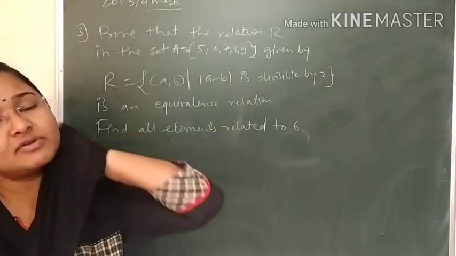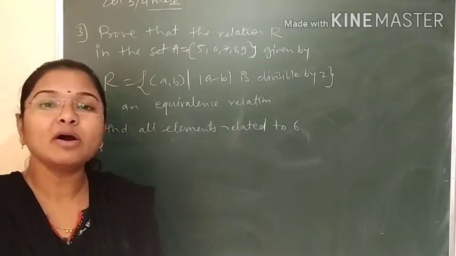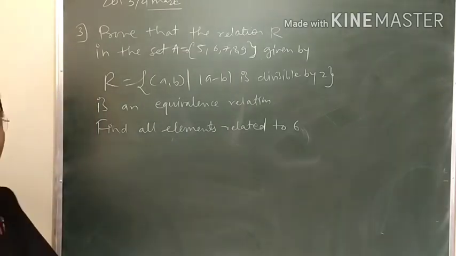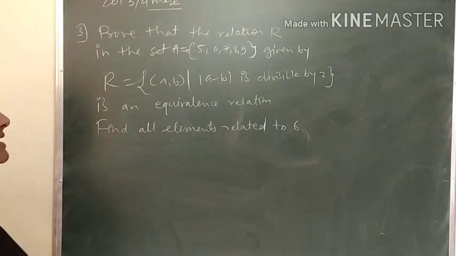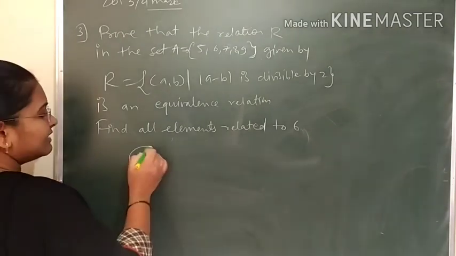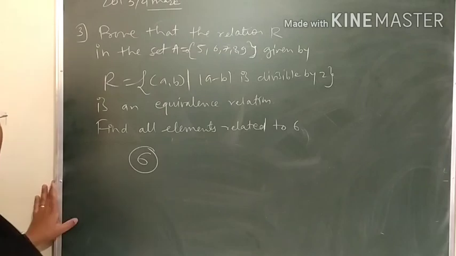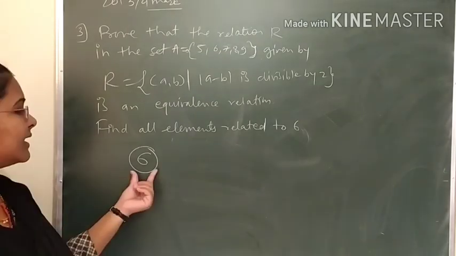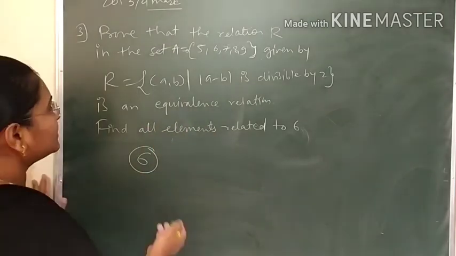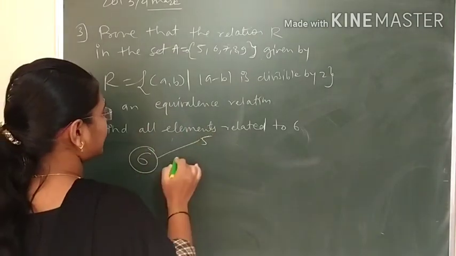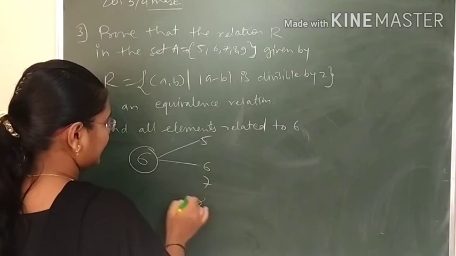If we take the difference of odd and even, then it will be odd. Please write what I am telling. You can verify this. If the even number is there, we should not take an odd number with it, so that it will be again even. So our set has elements 5, 6, 7, 8.